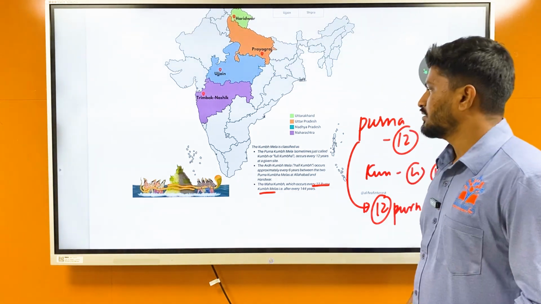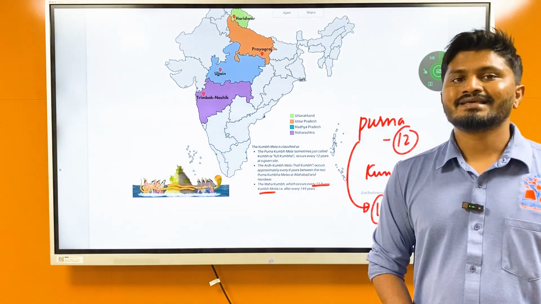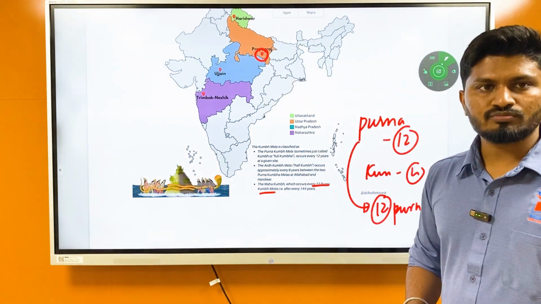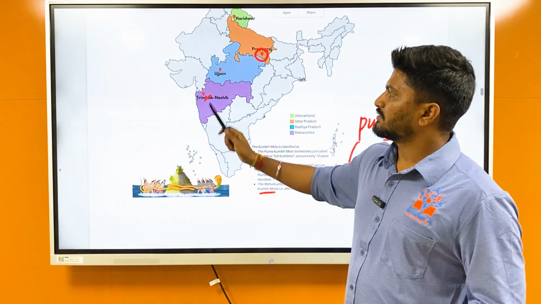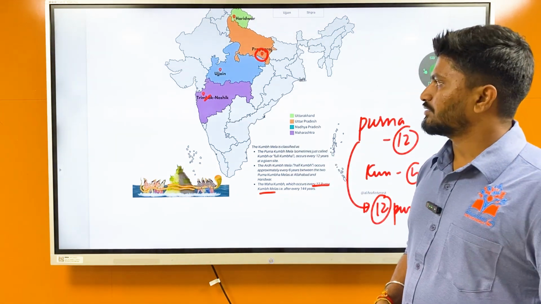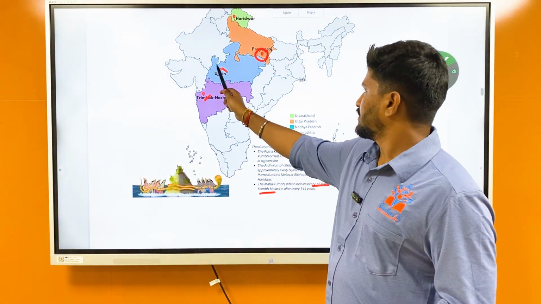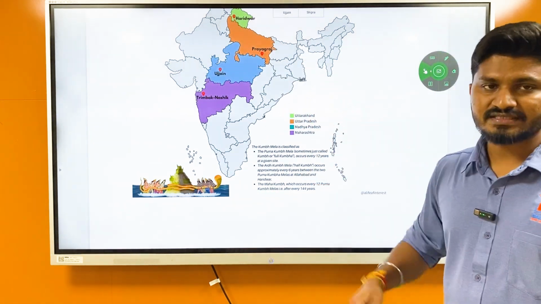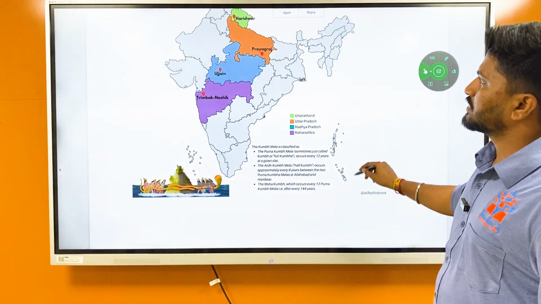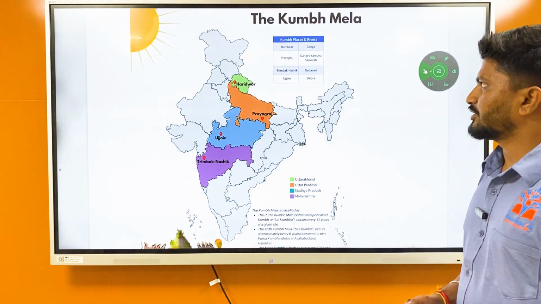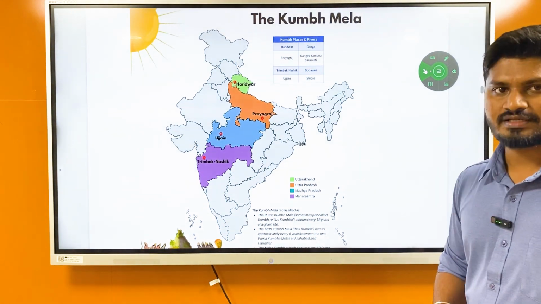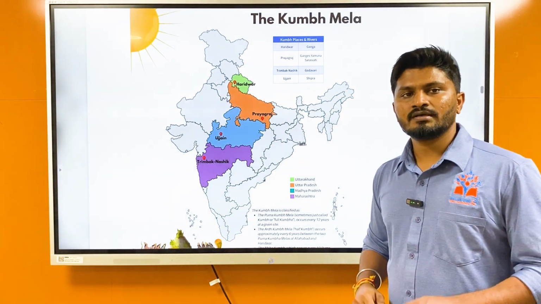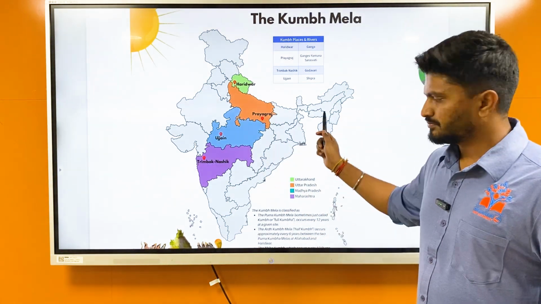This Mahakumbh Mela, that happens once in 144 years, is at a designated place, that is Prayagraj only. Other Kumbhas happen in Nasik, on the banks of the Trimbak River; Ujjain, on the banks of the Shipra River; Prayagraj, on the banks of the Ganga, Yamuna, and Saraswati rivers; and Haridwar, on the banks of the Ganga river. Alternatively, the Kumbh Mela will be happening here, but Mahakumbha is designated at only Prayagraj.